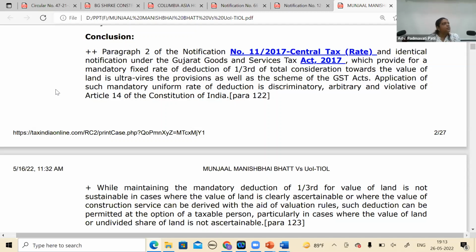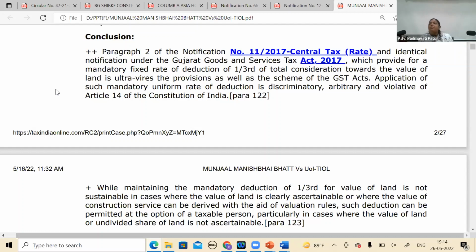When Gujarat High Court has now heavily come down, that this 1/3, mandatory 1/3, is minimized. It is not mandatory. But the problem while interpreting the judgment is that if suppose my value of land is more than 1/3, then it will be beneficial for me, because until now you were giving me only 1/3. But if mine is more, then I will reduce to that extent.